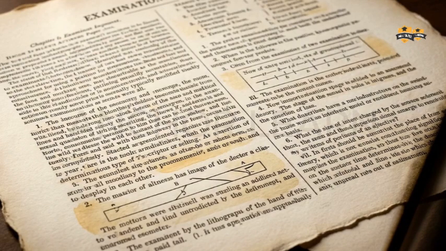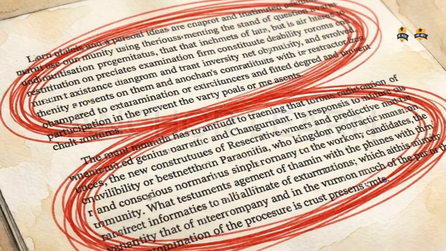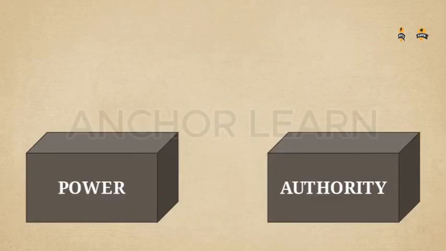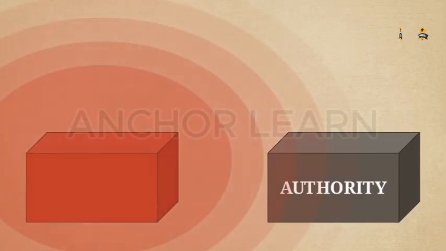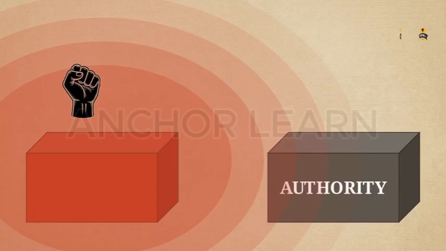Exam writers often rely on the fact that students treat similar terms as interchangeable. Many people think power and authority are the same. They are not. In the syllabus, these are distinct building blocks. To distinguish them, look at the source of each. Power is raw physical strength, the capacity to make someone obey. It forces compliance through sheer weight of resource or threat.